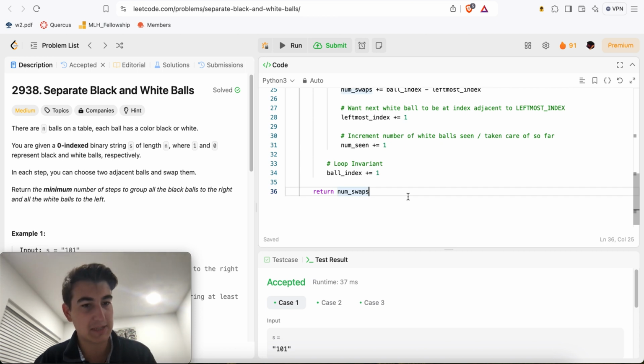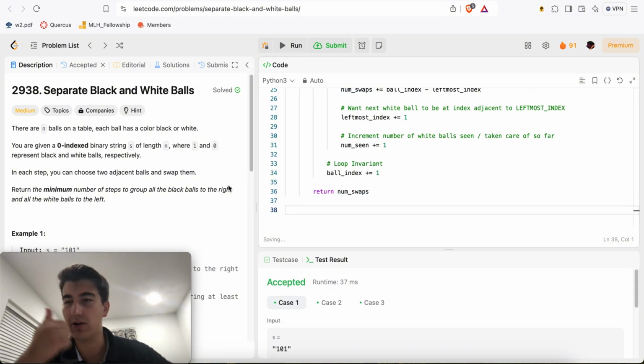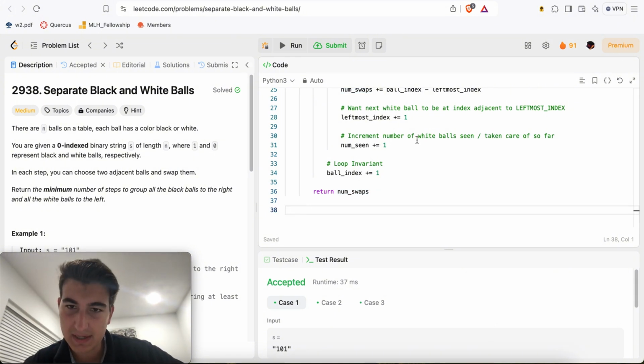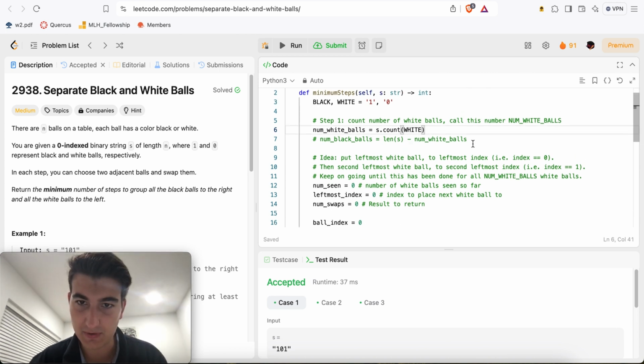So essentially we can convert this problem into just figuring out how we get all the white balls to the left and what's the minimum number of moves that we can do so, right? And so the way that we can do this is, first of all, let's count the number of white balls. Ooh, maybe that's how people did it faster, right?